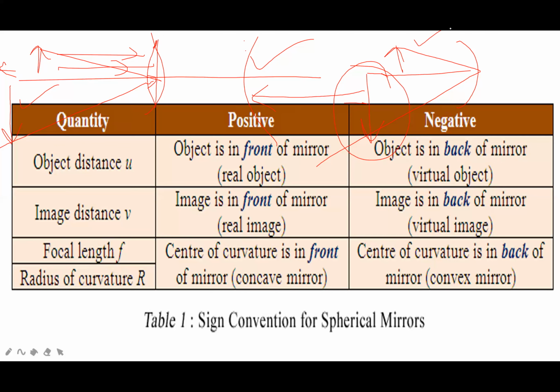Now, image distance is represented by q. Image in front of the mirror will be real. If it is at the back of the mirror, it will be negative. Focal length: the center of curvature is in front of the mirror. For a concave mirror, focal length will be positive. For convex, it will be negative.